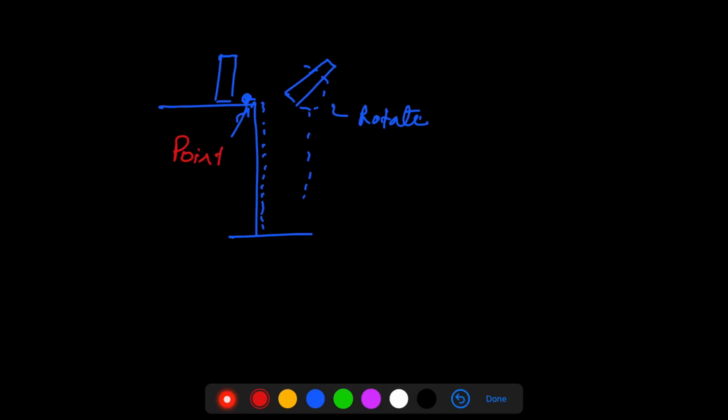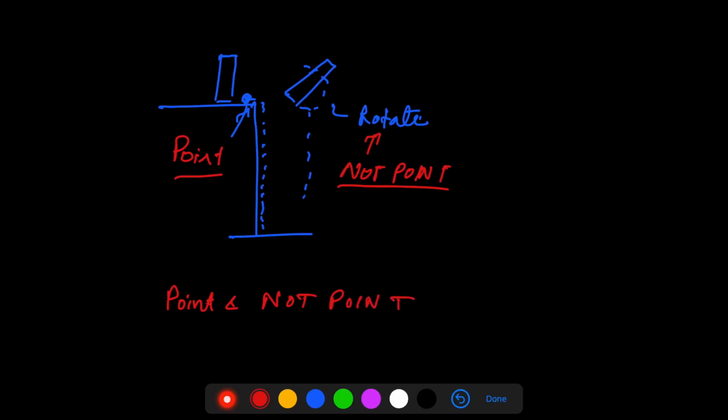So that means when you're considering point objects which are pretty small, you are getting a certain kind of motion. And when you are considering objects which are not point objects, then you are getting a different kind of motion. That's why the distinction between point and non-point objects is crucial, because a point object can show a certain kind of motion which the non-point object will not. It can show a different kind of motion.